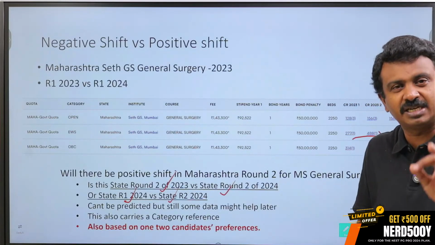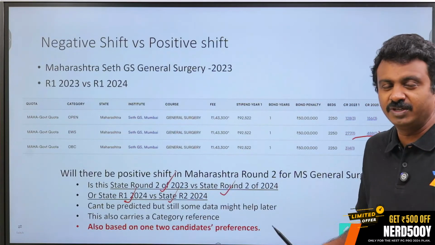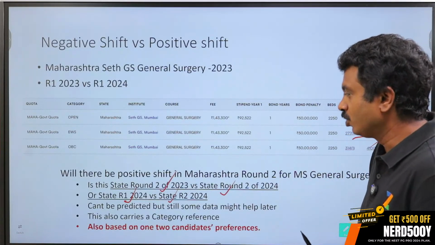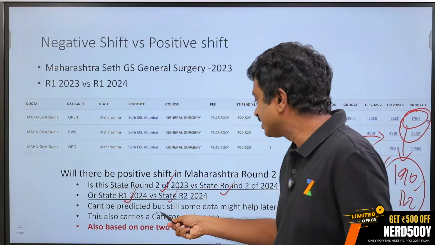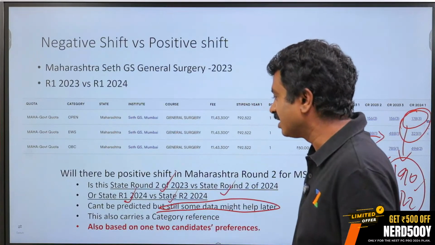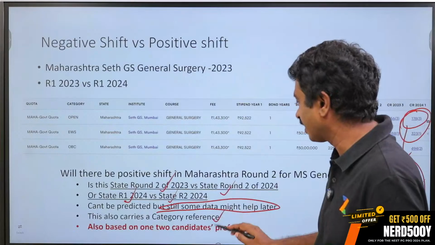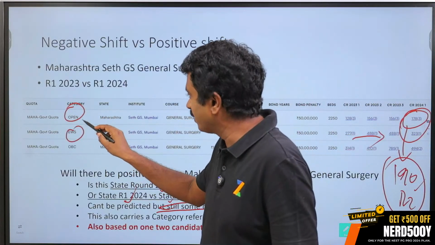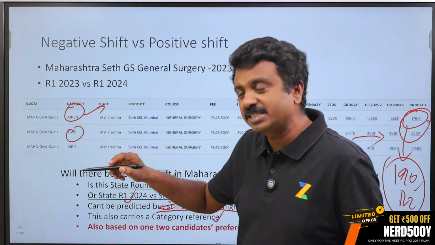We will take up a Kasturba general surgery example, which is a good example that we use every year to show whether there might be a possibility of shift or how to actually correlate that. This can be predicted, but still can't be predicted, but some data might be carried over later. It also has a category reference. For example, this open seat candidates, this is a direct reference.